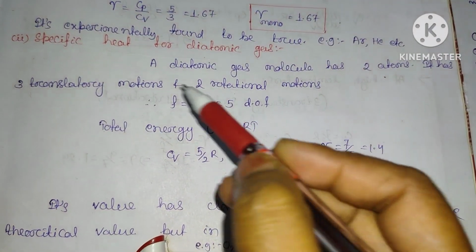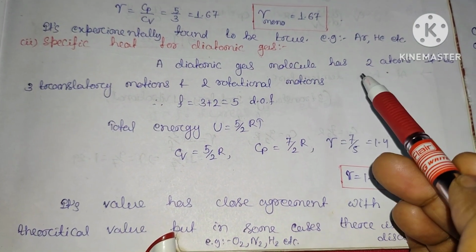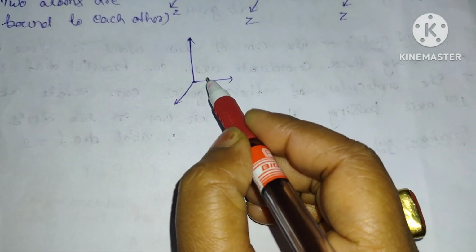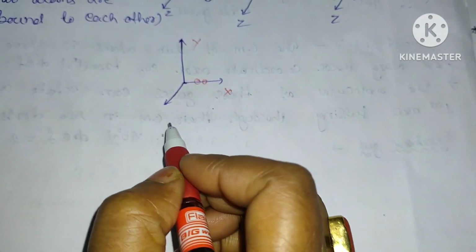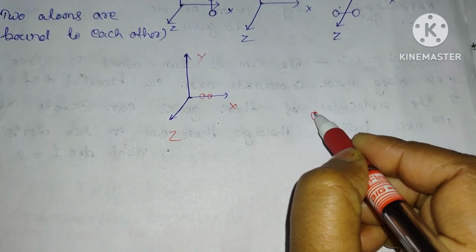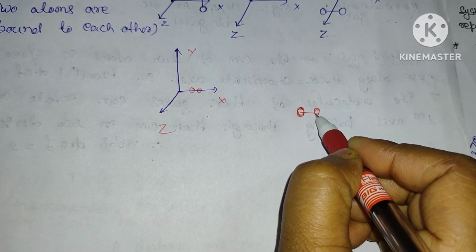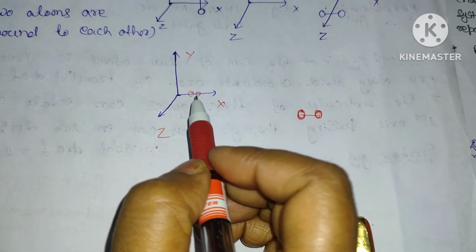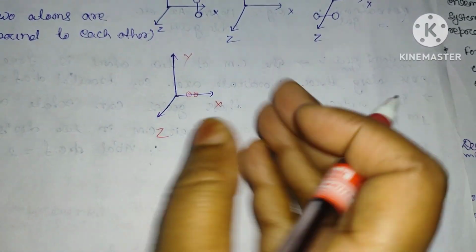Now we will see the specific heat for the diatomic gas. A diatomic gas molecule has 2 atoms. Suppose there are 2 atoms, and suppose this is the x direction, this is y, and this is the z direction. Here we have considered that these 2 atoms are fixed about their mean position. They cannot move relative to each other.